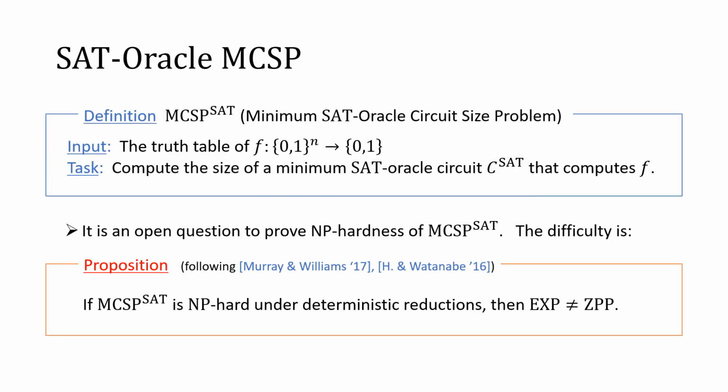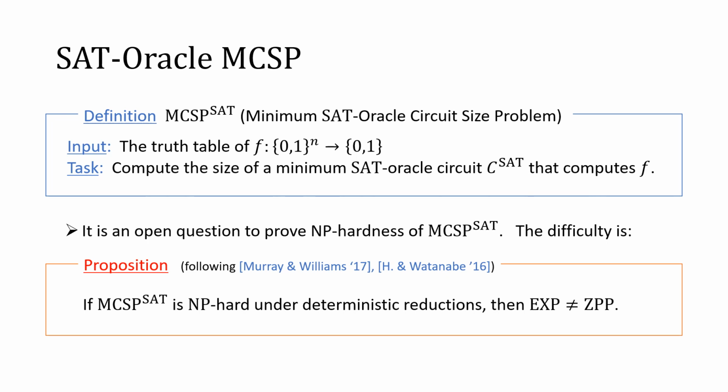A similar result was proved in the context of MCSP as well. Let's consider oracle MCSP, which we denote by MCSP^A. In this problem, we are given the truth table of a Boolean function f, and the task is to compute the size of a minimum A-oracle circuit that computes the function f.